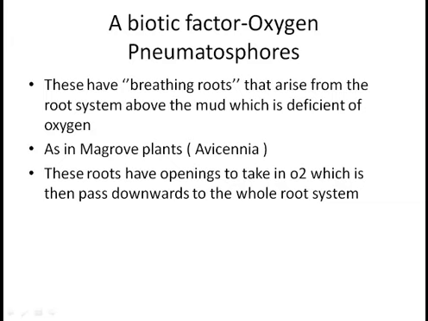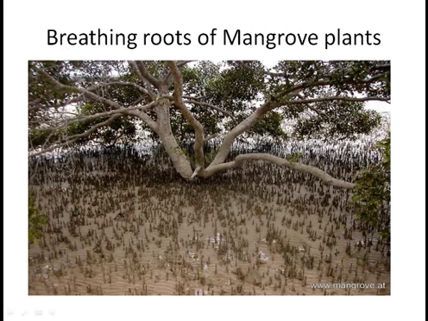This is the type of this plant. What these roots do, they have openings to take in oxygen, which is passed down to the whole root system. This is the picture of a mangrove plant. If you see here, the soil seems to be very dry, and what this dry soil contains is less oxygen. So what this plant has done is it has roots that are coming out of this mud, soil or dry land, and what these roots are doing is they are working as breathing roots and taking in oxygen.